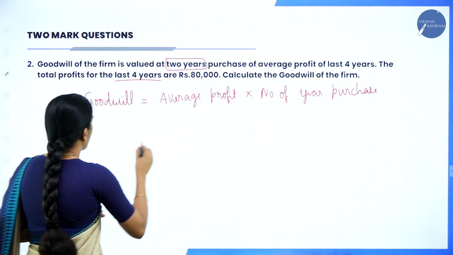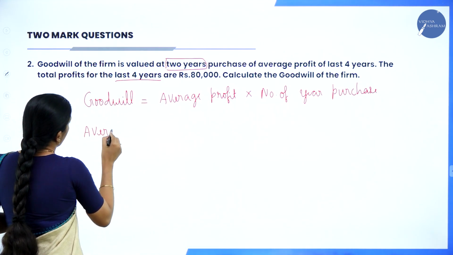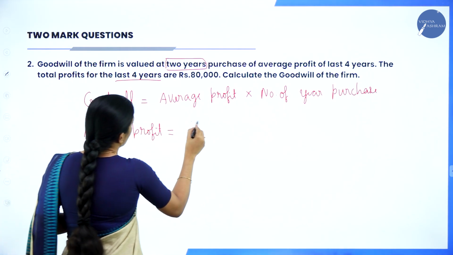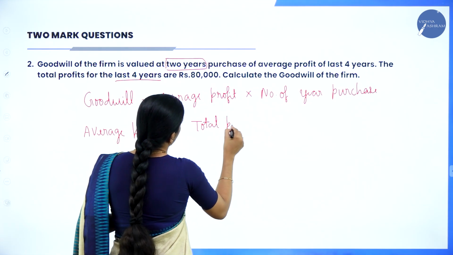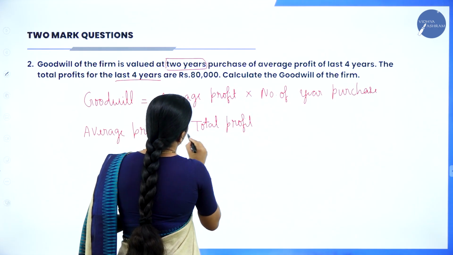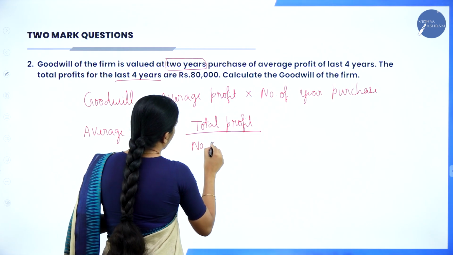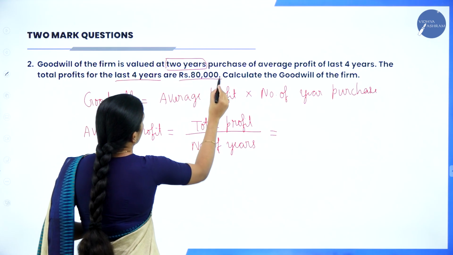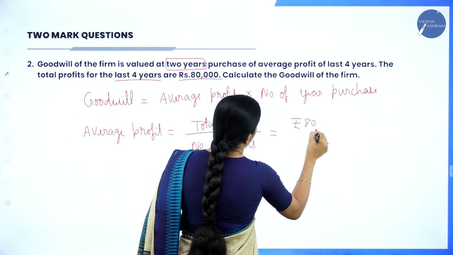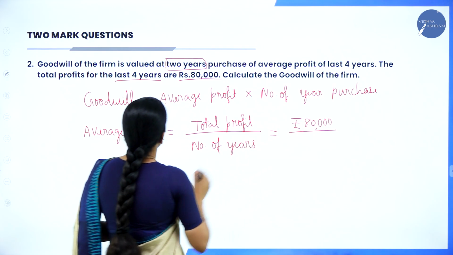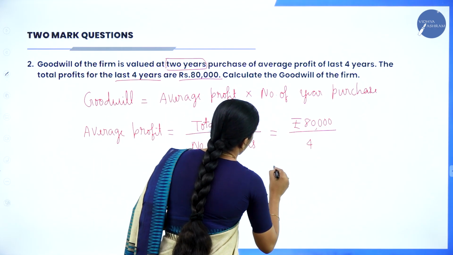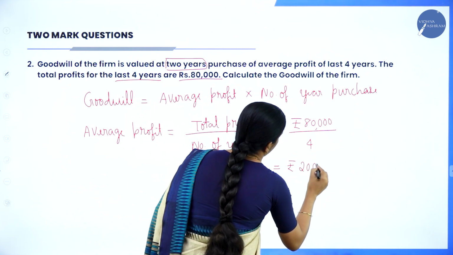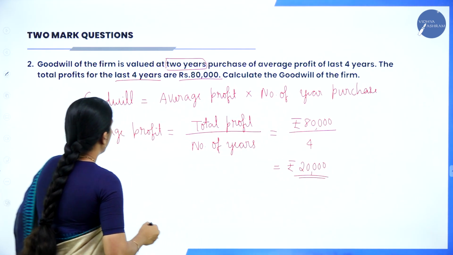Now what you have to do? Find out the average profit. Average profit is equal to total profit divided by number of years. Now how much is the total profit they have given? Rupees 80,000 divided by number of years, 4. So 80,000 divided by 4, that is rupees 20,000. Now apply the formula.